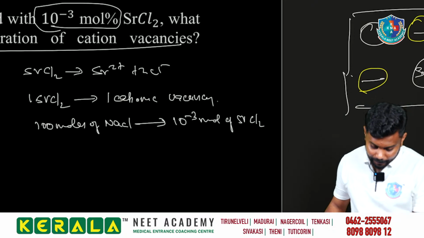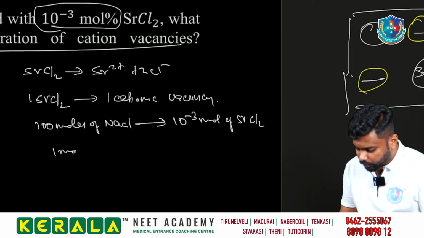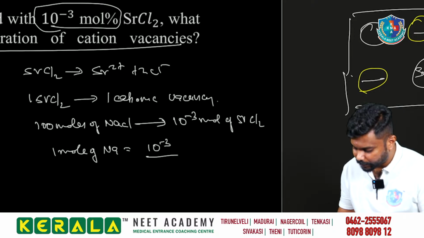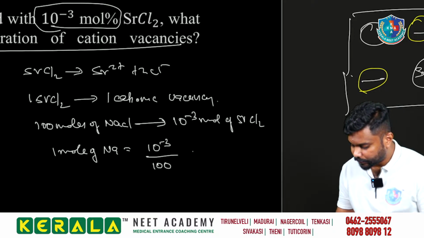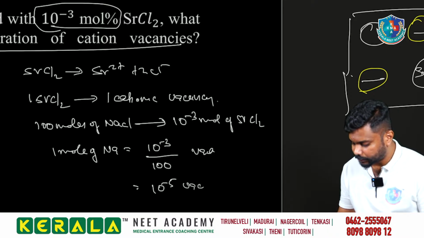So 1 mole of NaCl will have 10 to the power minus 3 mole divided by 100 vacancy, that is equal to 10 to the power minus 5 vacancy.